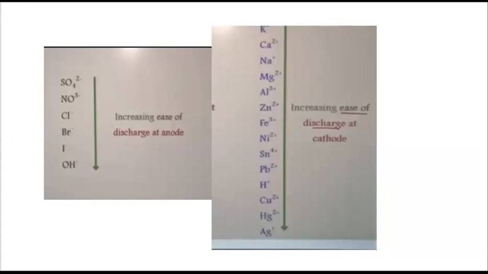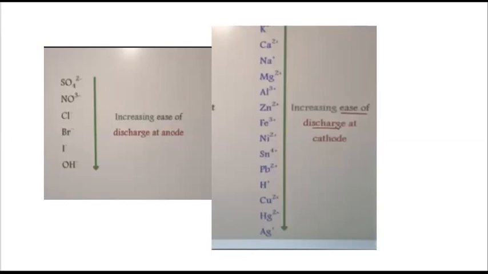If it has a higher reduction potential than that of water, the cation gets reduced at the cathode and the corresponding product is formed. But if the standard electrode potential of the cation is less than that of water, the water gets reduced and produces hydrogen gas at the cathode.